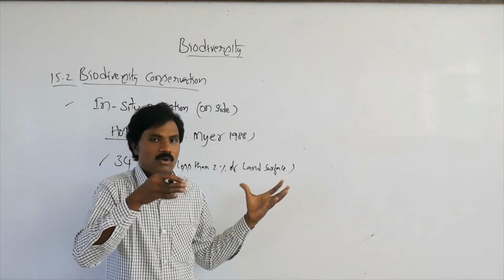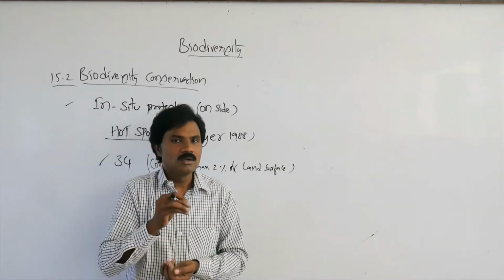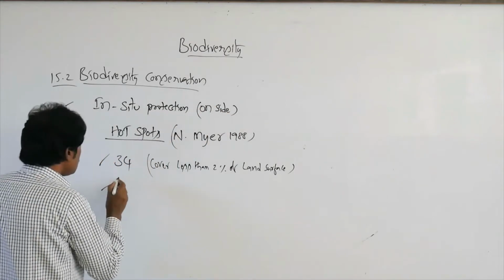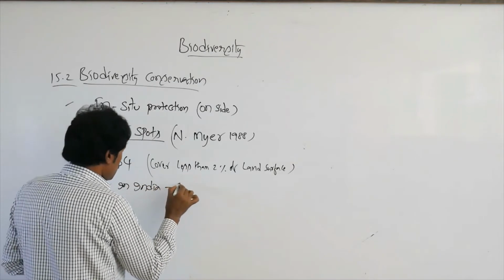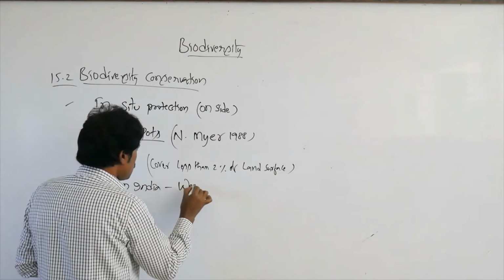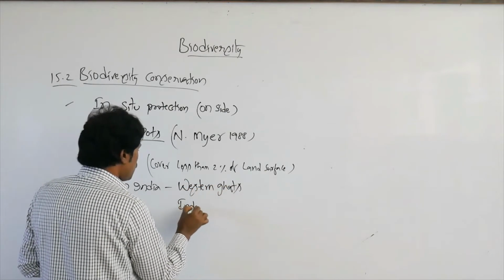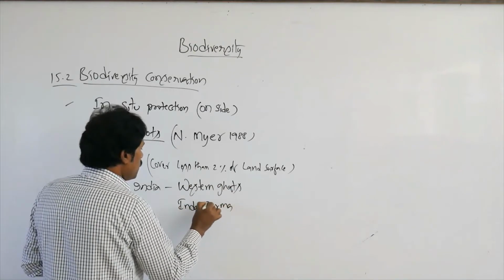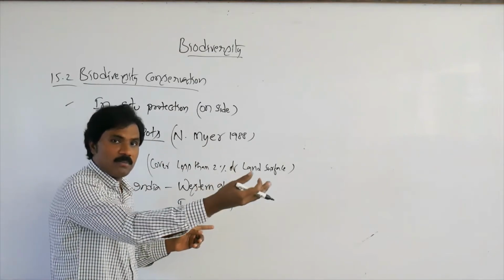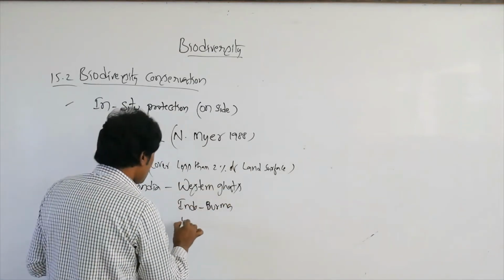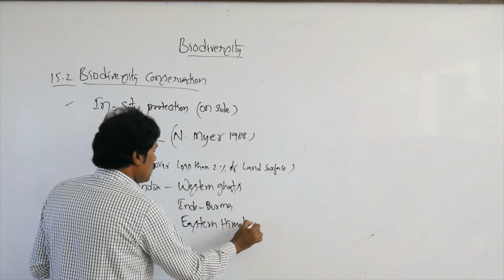But what is very important in relation to India? There are 3 biodiversity hotspots in India: the Western Ghats, as well as the Indo-Burma region, that means from Bhutan up to Myanmar, now called Myanmar, then the Eastern Himalayas.